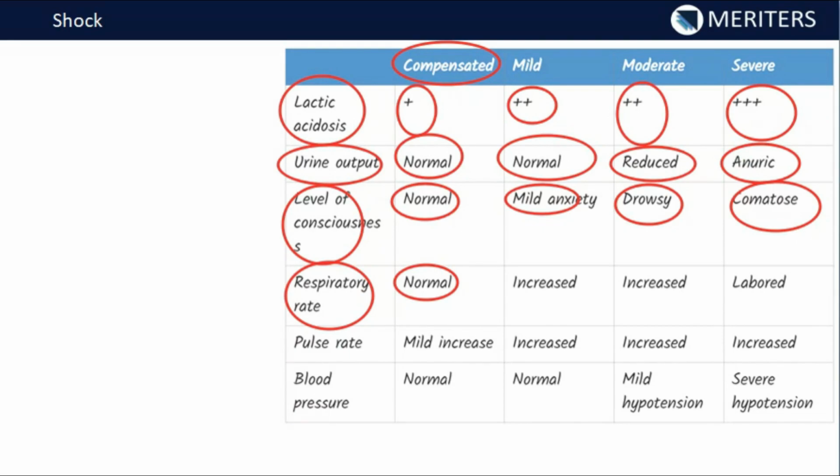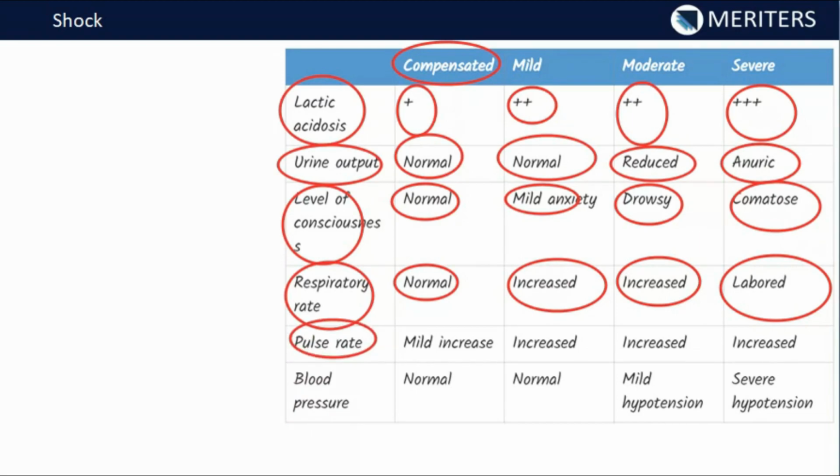Now in the decompensated, the respiratory rate will increase in order to throw out the carbon dioxide that is being produced in the body. Then the moderate one also it is increased, and in severe decompensated it is very hard to breathe. The labored breathing can be seen. Now the pulse rate, it might increase mildly, then increased in mild, increased in moderate, and increased in severe.